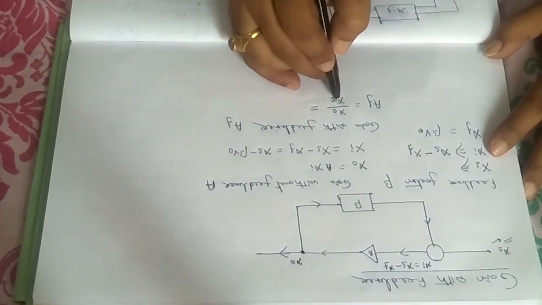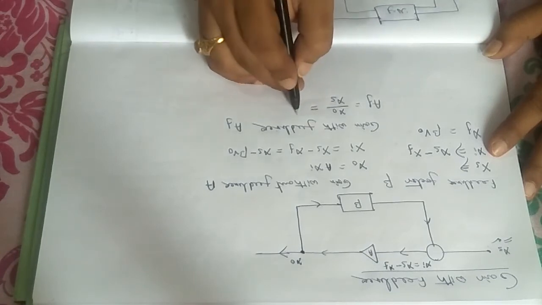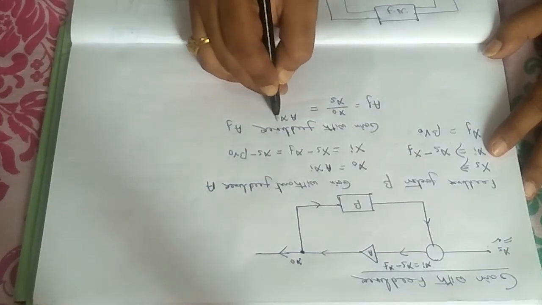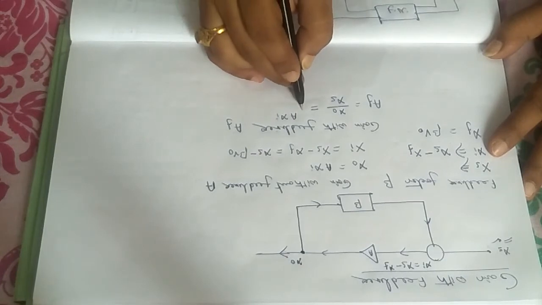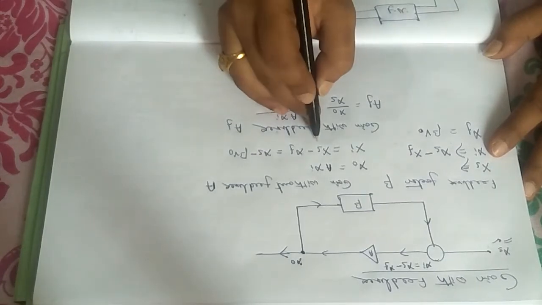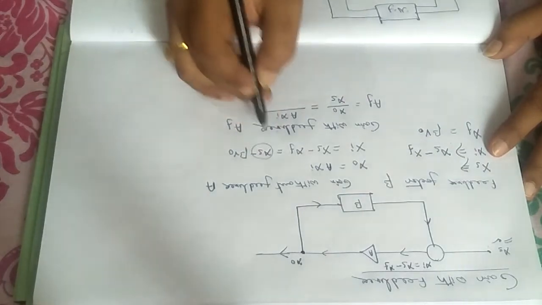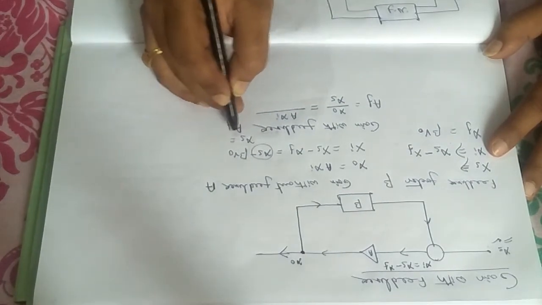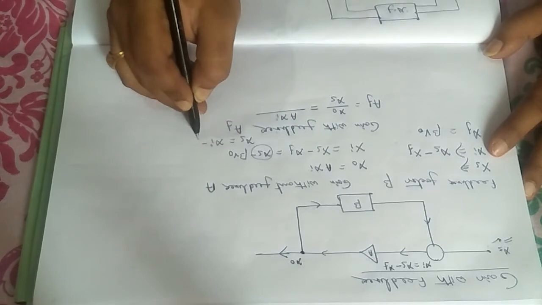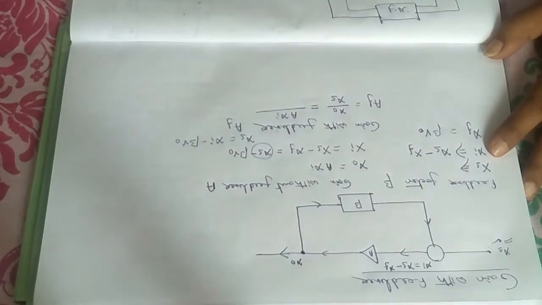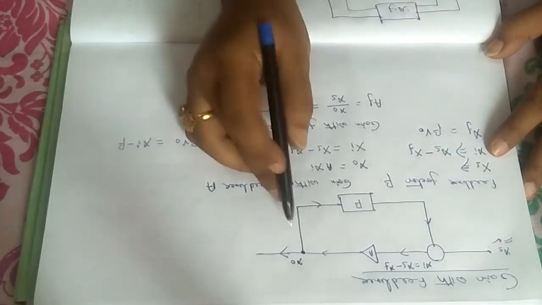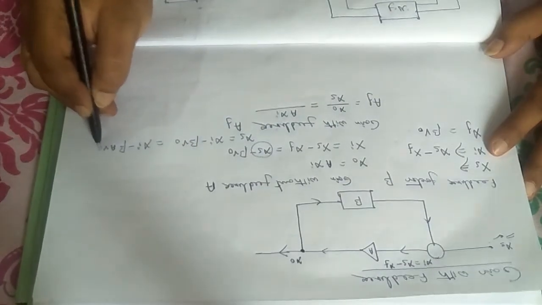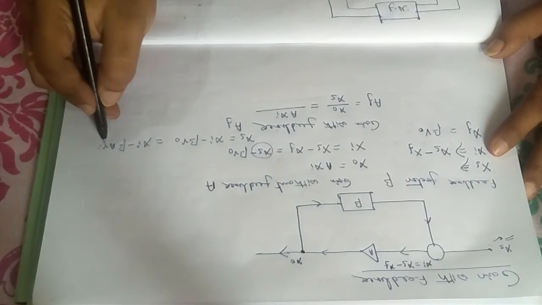Now if you put the values, what is the value of x0? x0 equals A into xi. And what is the value of xs? From this equation you can calculate the value of xs. xs, that will be equal to xi minus beta V0. Again it will be xi minus beta V0 equals A into Vi, or A into xi.